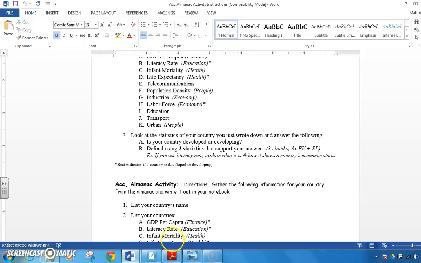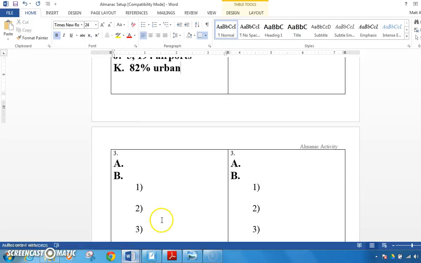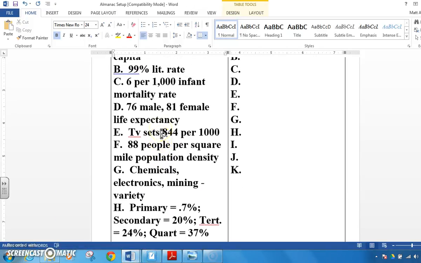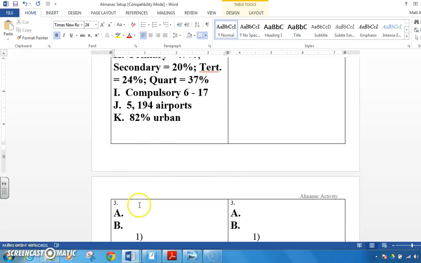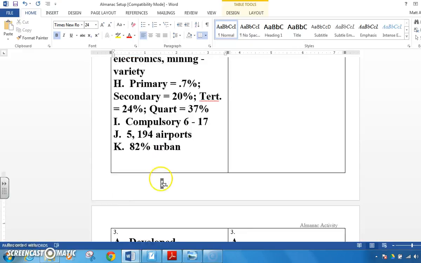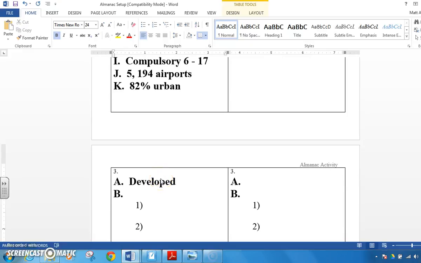Well, I think it's been pretty obvious every time we've collected information that these are all characteristics that hit a developed country. So I'm going to write that for A. And I make my decision, by the way, based off of what I've seen for the statistics I've covered. Now, I need to tell you this.